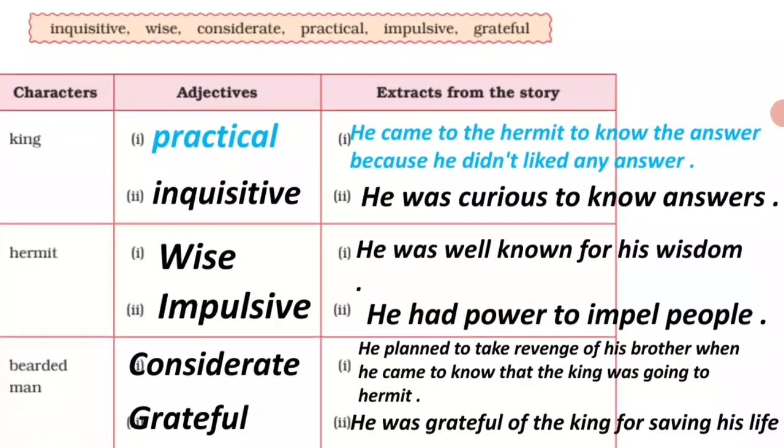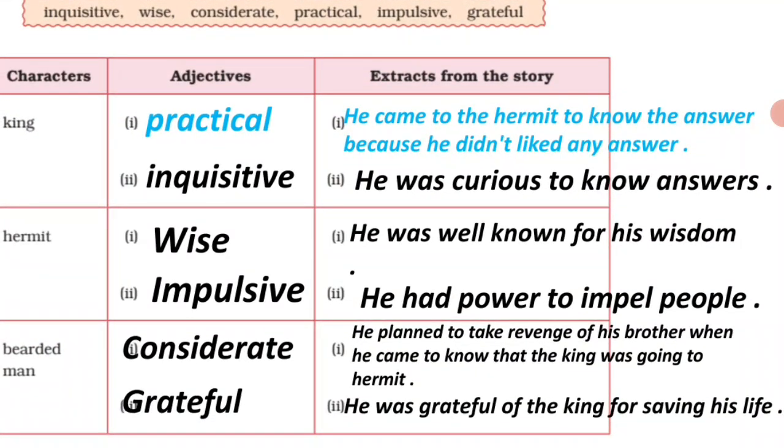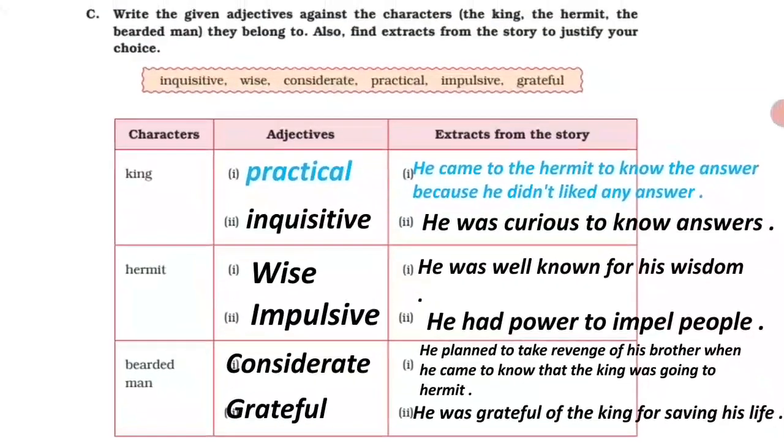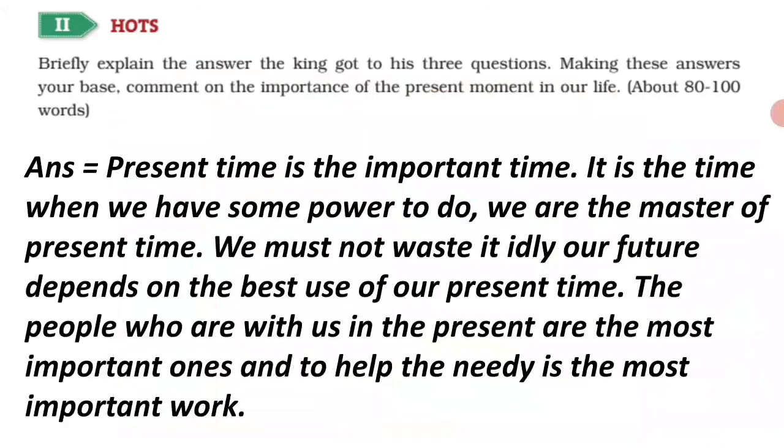Hermit. Wise. He was well known for his wisdom. Impulsive. He had power to impel people. Bearded man. Considerate. He planned to take revenge of his brother when he came to know that the king was going to the hermit. Grateful. He was grateful to the king for saving his life.